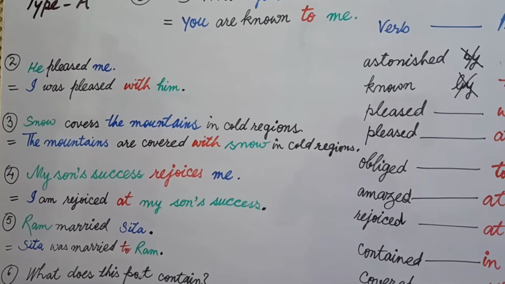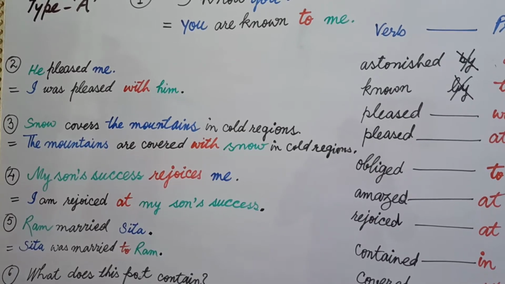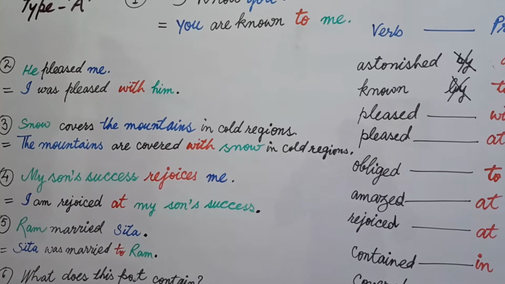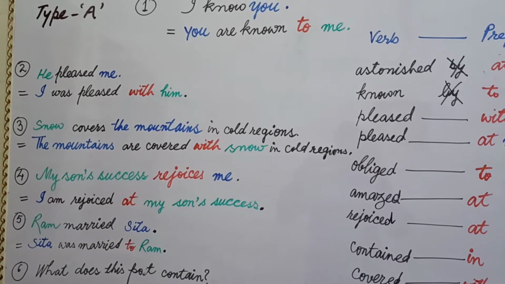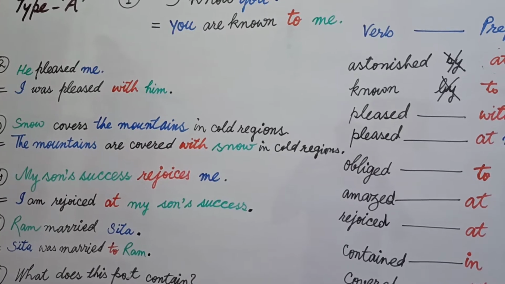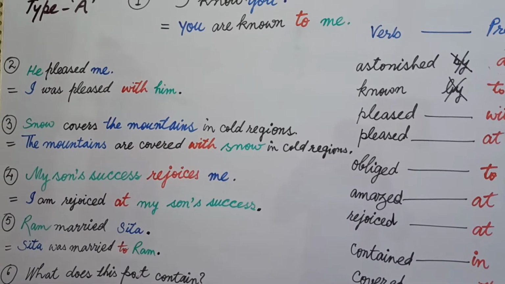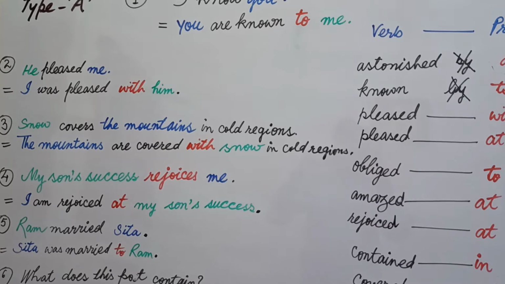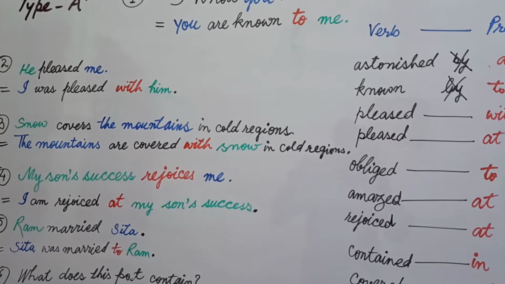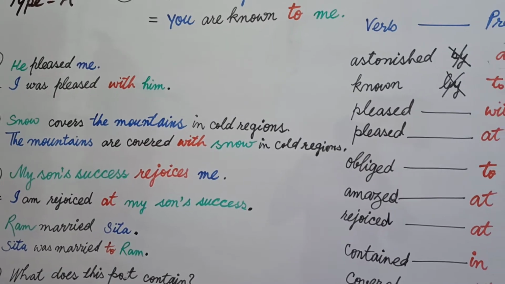He pleased me. Now you will follow the usual rules of passive voice, and through them, you pick your object, that is me, and me should be placed on the place of subject in nominative case. So you will write, because of being it in second form, I was pleased, and you will use with after pleased him.